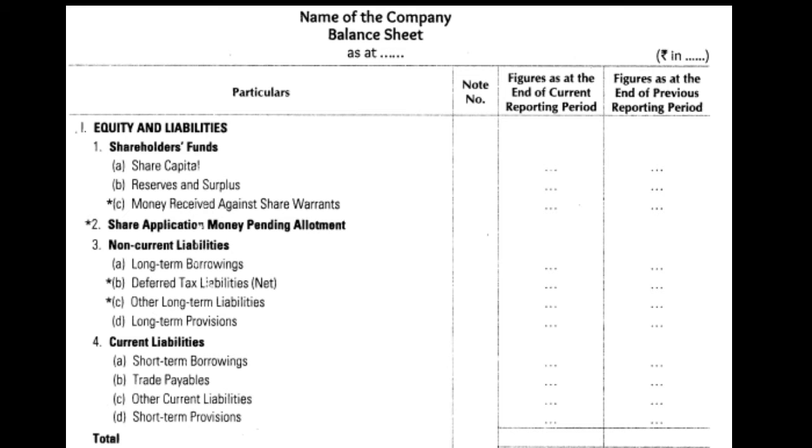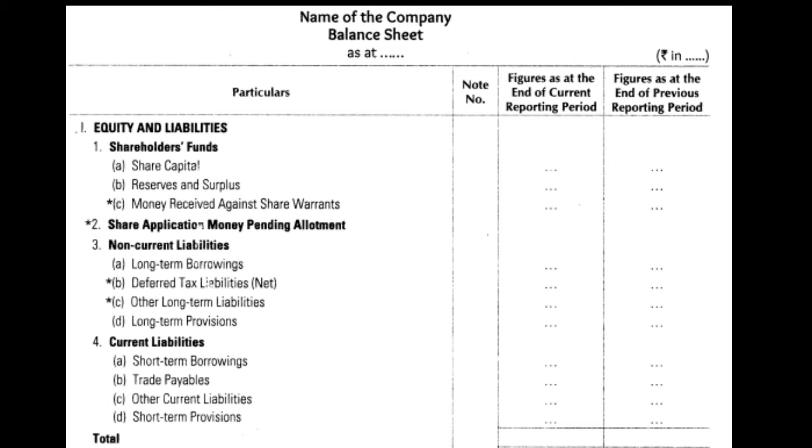Now the third point is non-current liability. It is also called long-term liability. The company has borrowed the money for a longer period, that is more than 1 year. So in that, A part is long-term borrowing. This is the part where the company borrows money from financial institutions, banks, etc., for a longer period of time, that is more than 1 year, for 5 years, 10 years, etc., and is to be disclosed here.